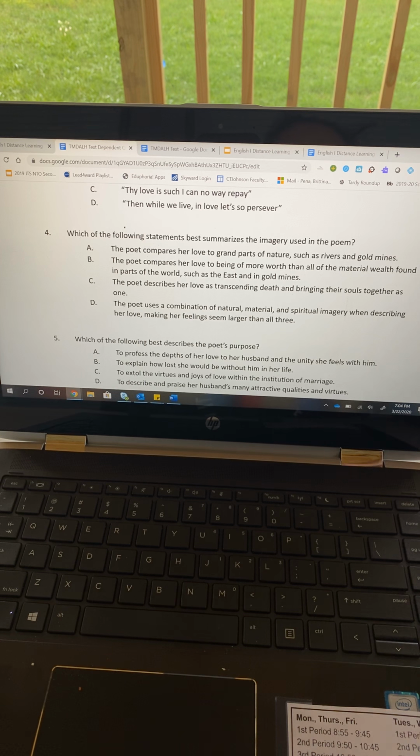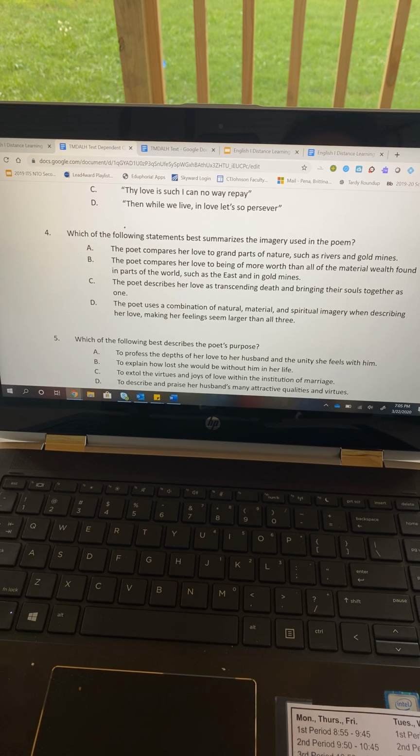Question number 4. Which of the following statements best summarizes the imagery used in the poem? Remember, imagery is whenever words paint a picture in the reader's mind. So, A, the poet compares her love to grand parts of nature, such as rivers and gold mines. B, the poet compares her love to being of more worth than all of the material wealth found in parts of the world, such as the East and in gold mines.